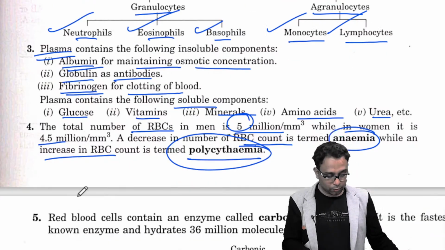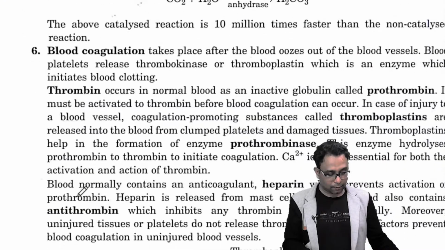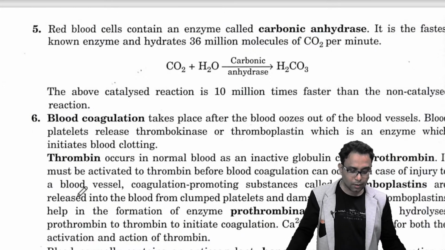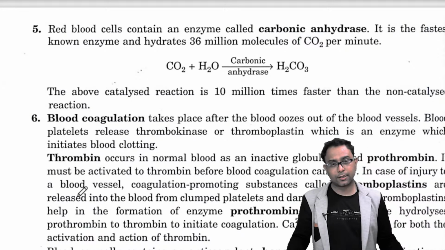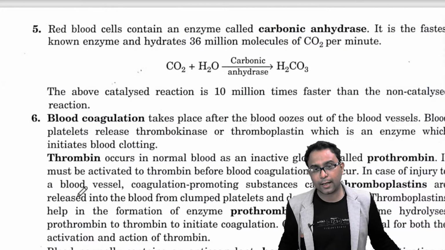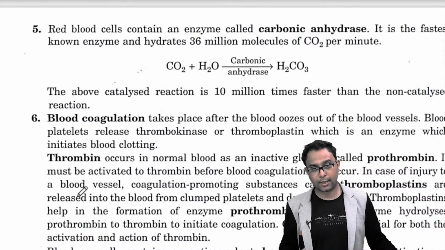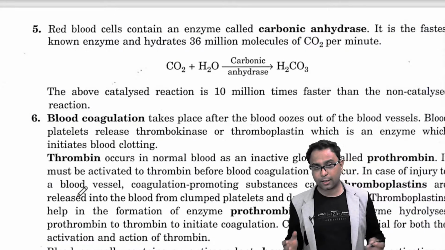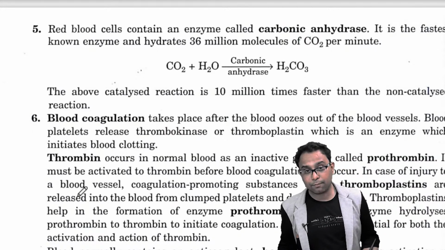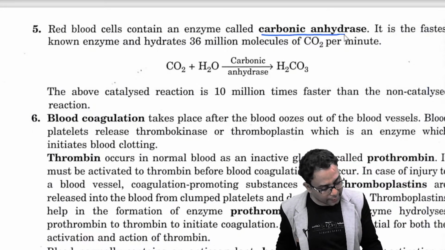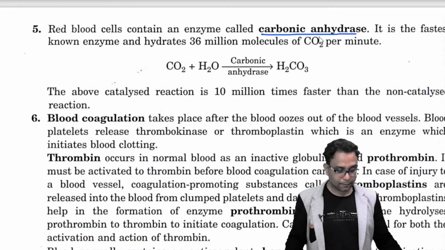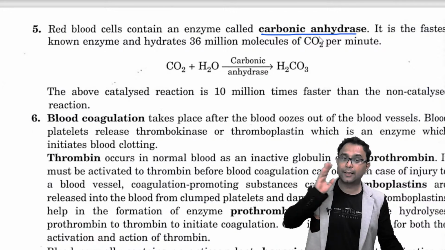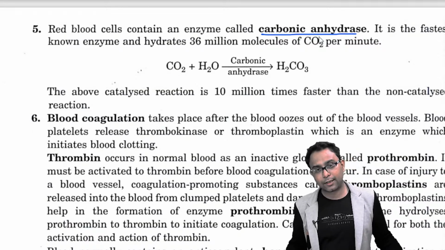Clear? Now we go to another important part about the RBC, or red blood cells. Red blood cells, or erythrocytes, have an important enzyme. Without this enzyme, human beings cannot survive. So what is the most important enzyme? Carbonic anhydrase. But what is the function or significance of carbonic anhydrase?